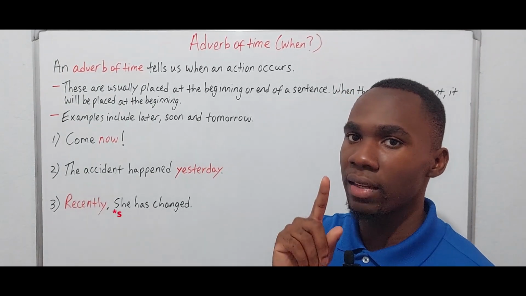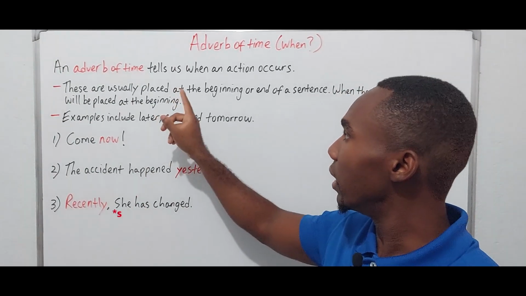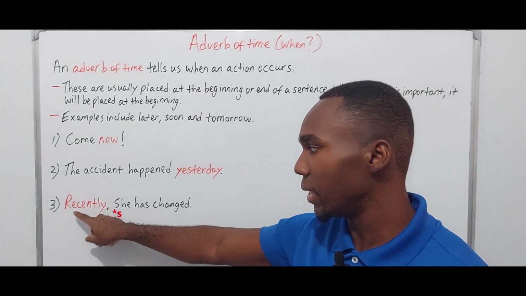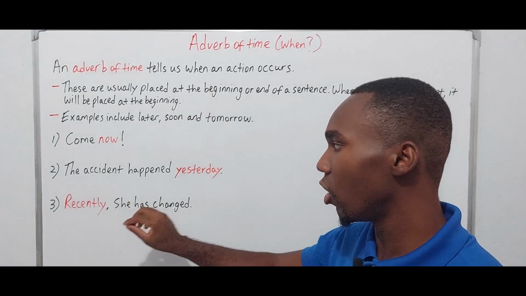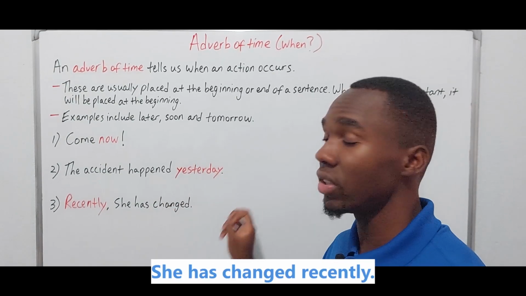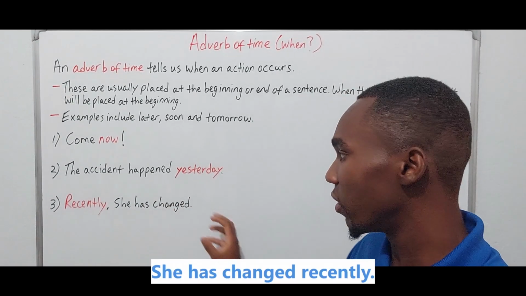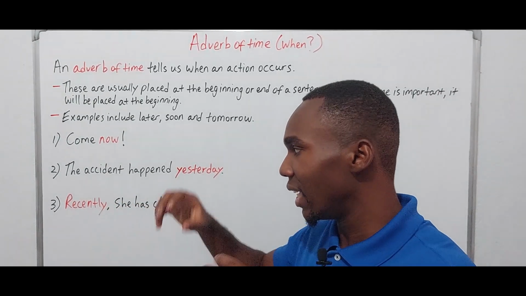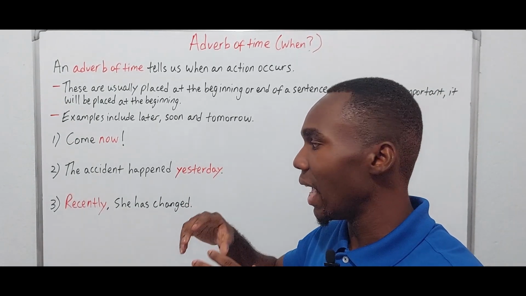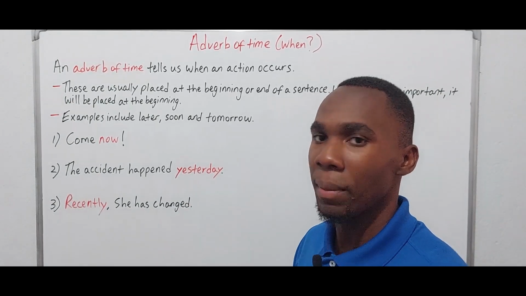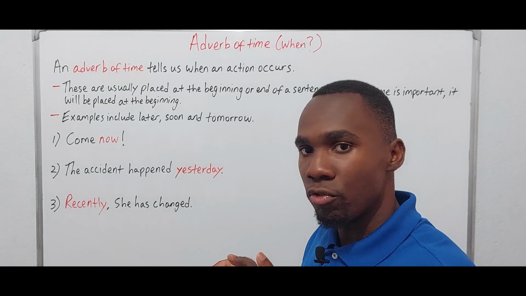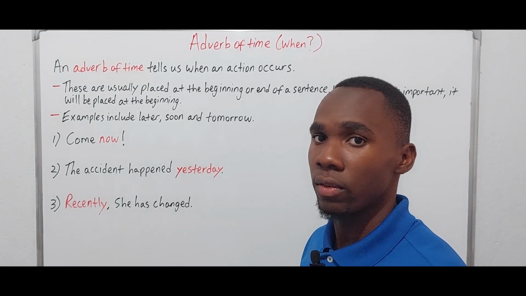And 3, recently she has changed. Now this is an example of how the adverb of time can be placed at the beginning or at the end, because I could also say she has changed recently. But because I put it at the beginning, this is for emphasis. I'm emphasizing that recently she has changed.